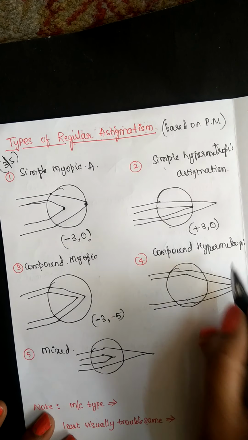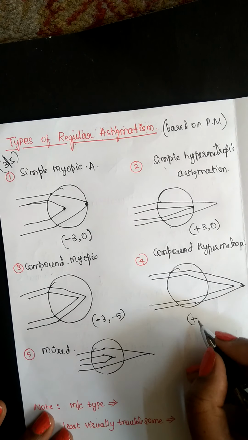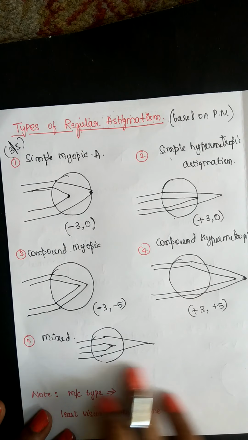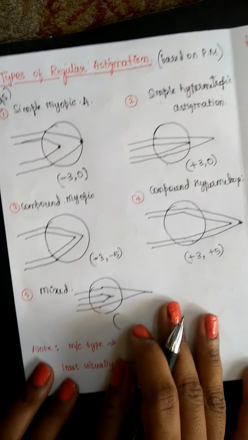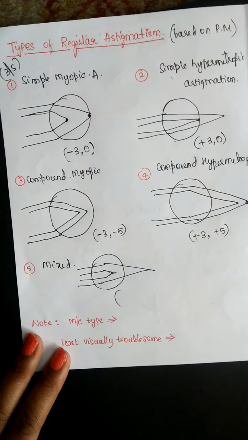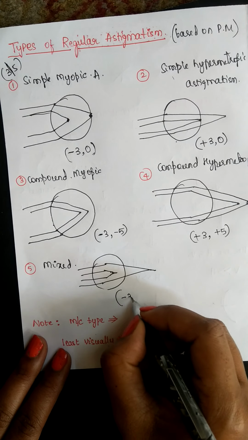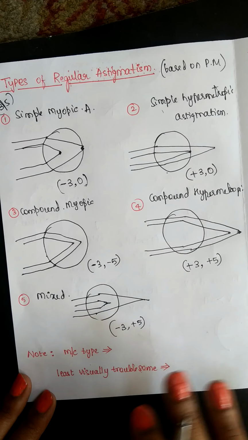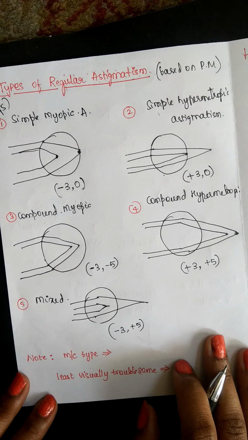And coming to compound hypermetropic, hypermetropic means plus sign. So it is plus 3 and plus 5. Coming to what is known as mixed, one meridian is myopic, another meridian is hypermetropic. So the signs would be like minus 3, plus 5. This is all about the types of regular astigmatism.